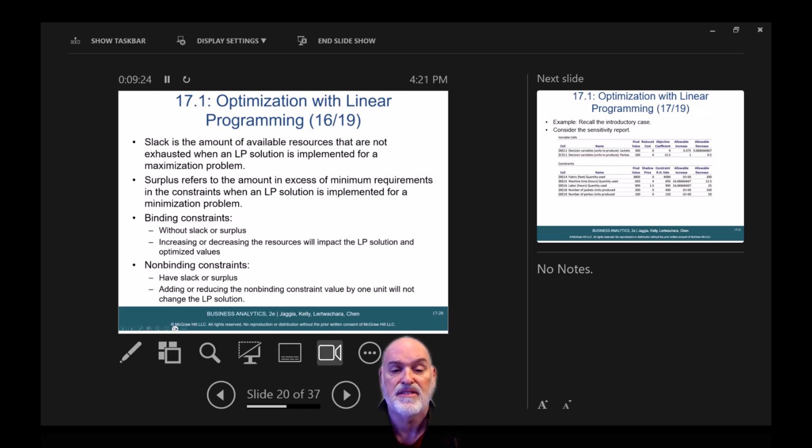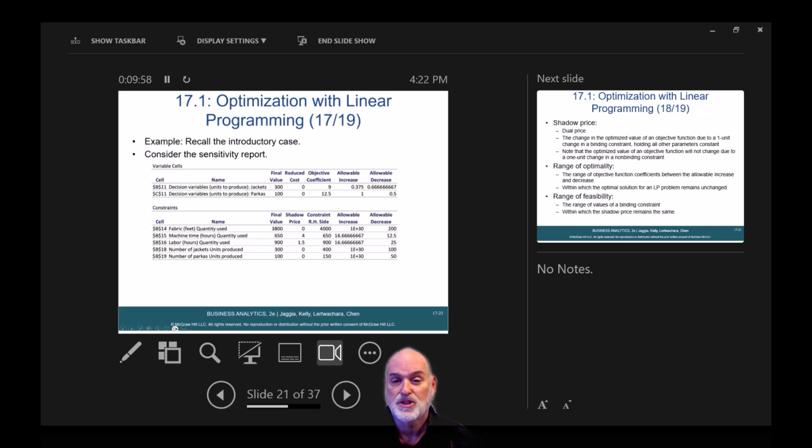Slack is the amount of available resources that are not exhausted when an LP solution is implemented for a maximization problem. Surplus refers to the amount in excess of minimum requirements in the constraints when an LP solution is implemented for a minimization problem. Binding constraints are without slack or surplus; increasing or decreasing the resources will impact the LP solution and optimized values. Non-binding constraints have slack or surplus. Adding or reducing the non-binding constraint value by 1 unit will not change the LP solution.